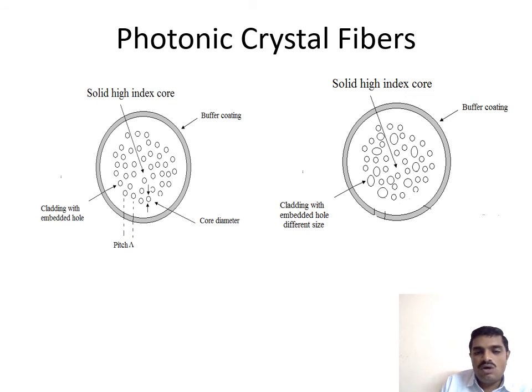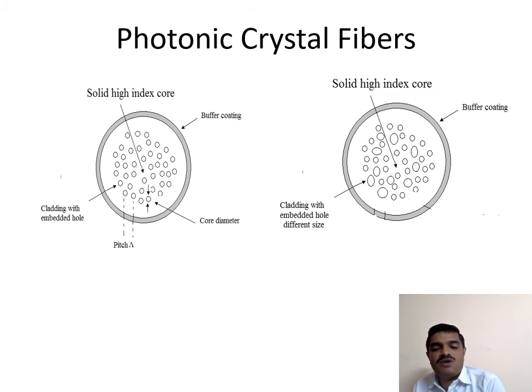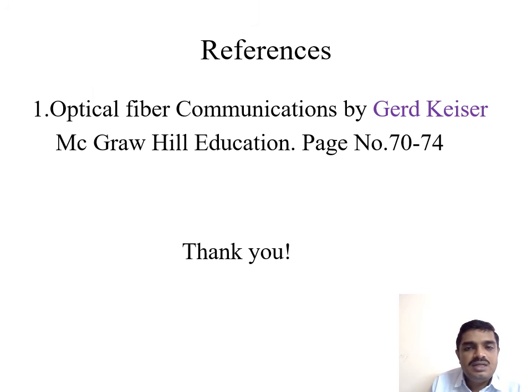Based on the availability of those holes, we can easily identify the characteristics of the fiber, and in which specific operational characteristics it performs. So like that we have to understand. That's the concept behind photonic crystal fibers. In a nutshell, once again, the photonic crystal fibers consist of a number of holes, and based on those holes we can easily identify the number of modes, as well as the operational characteristics of the concerned fiber optic cable. This is our reference, authored by Gerd Keiser, pages 70 to 74.